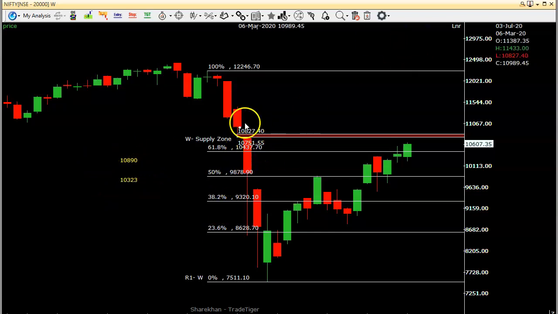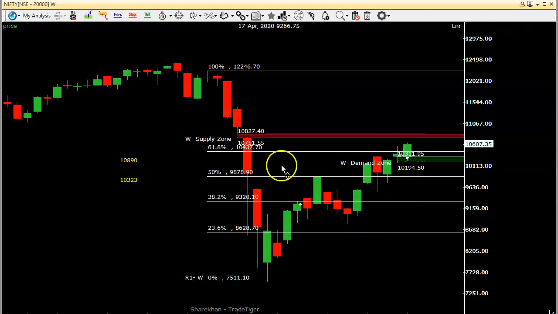And if you see the technical demand supply also, this is the resistance area, supply area near to this 10,890, around 830. So this level is a supply area, and this one, 10,323, if you see, is the demand area for the week. This is 10,311, 10,323. So this way it is the coincidence of all the factors. So this range will work out for the coming week, right?